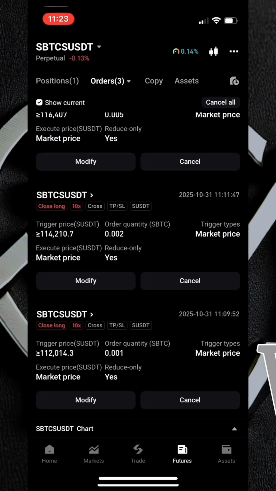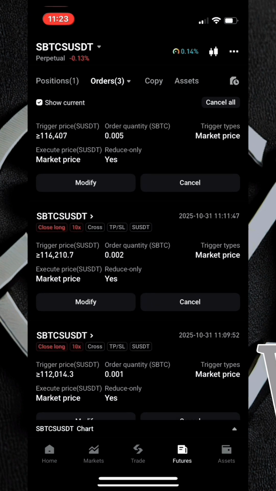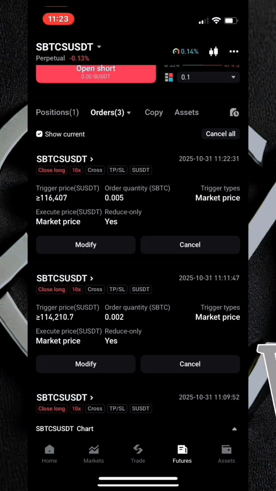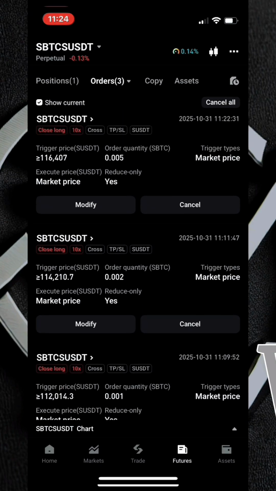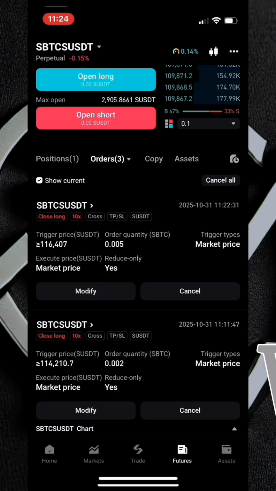That's because for the first one I'm selling 20% of my capital, for the second one 30% of my capital, and for the third one 50% of my capital. You should take note that when you are setting multiple take profit levels, you have to divide your capital across the number of take profit levels, and for the last one you should set 100%. Don't forget, I've explained the reason why it must be 100%: because you are selling everything at the last take profit level.